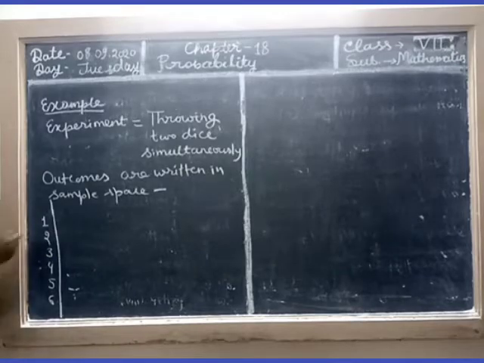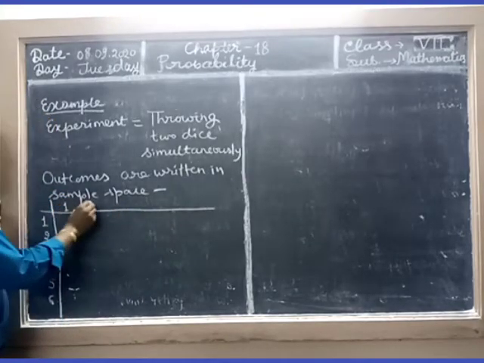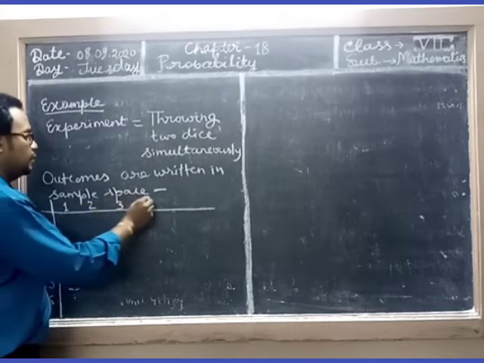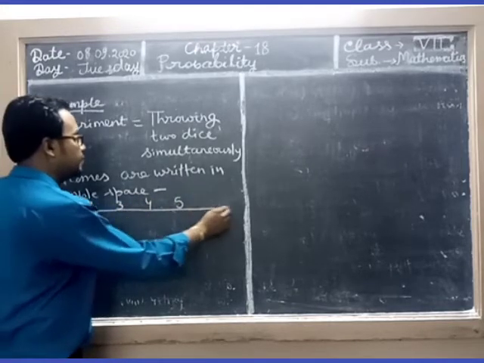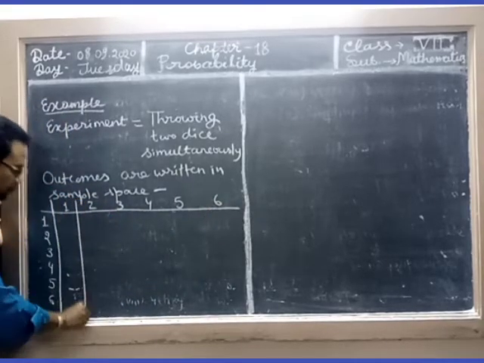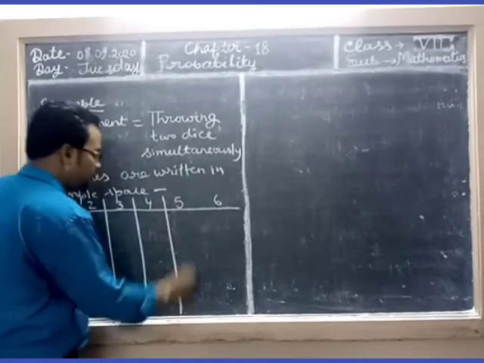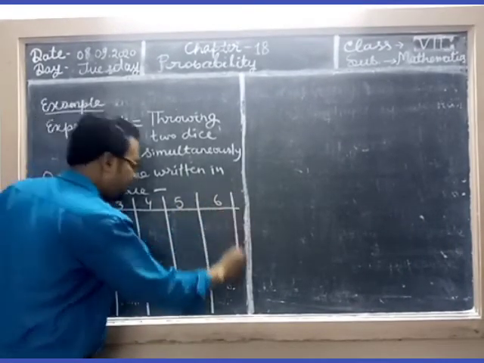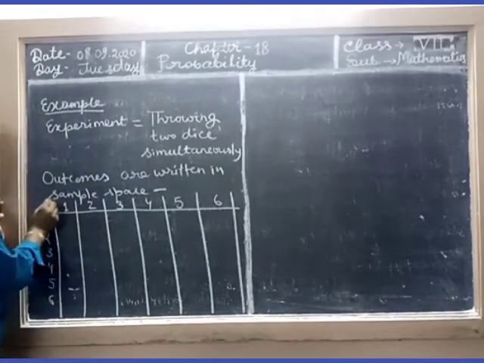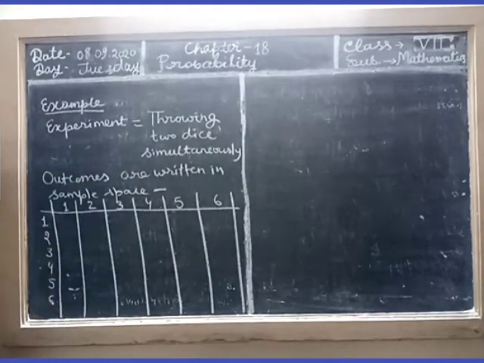In this manner, and 1 to 6 horizontally also. 1, 2, 3, 4, 5, 6. Clear, student? 1, 2, 3, 4, 5, 6. I write this in this manner because here we get 36 outcomes. 36. How? Let us suppose I am throwing two dice.